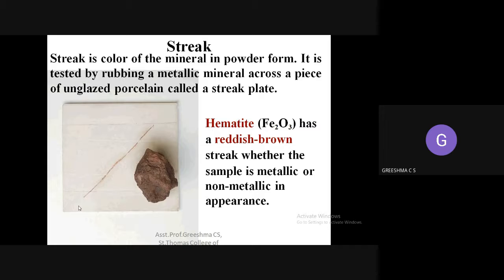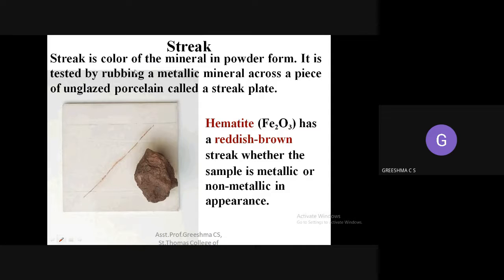A portion of that, the portion that you are scratching, will get powdered. So streak is basically, technically, if you define a streak, it is the color of the mineral in powder form. This is very important. Please note that.